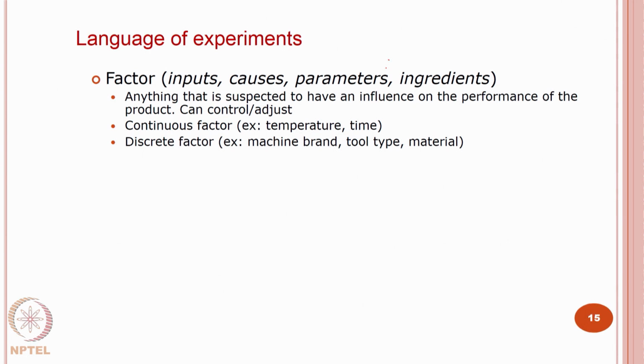Factor is nothing but your attributes, your inputs, your parameters, your ingredients, anything. It can be anything that you suspect to have an influence on the performance. Importantly, this makes a lot of distinction, this statement: you should be able to control or adjust it.